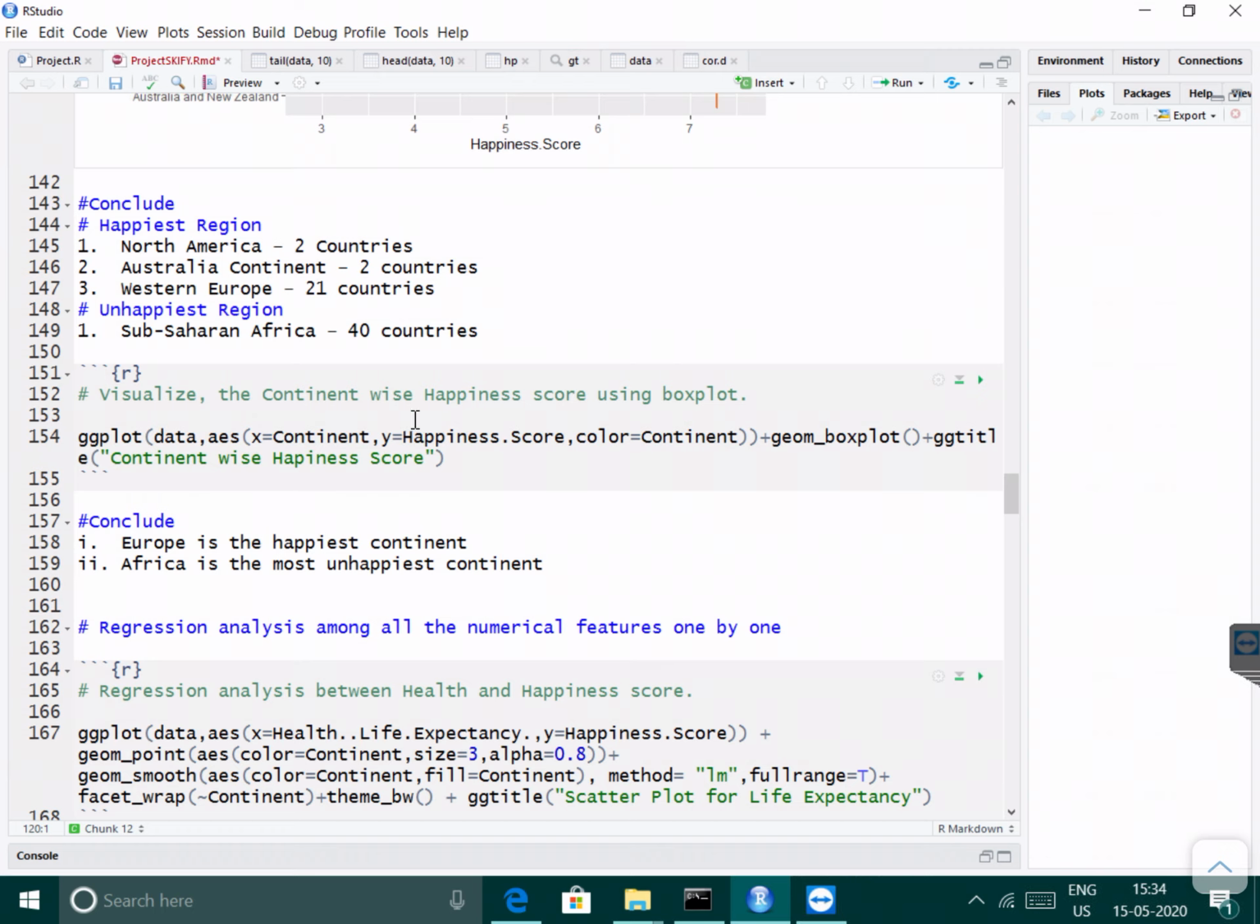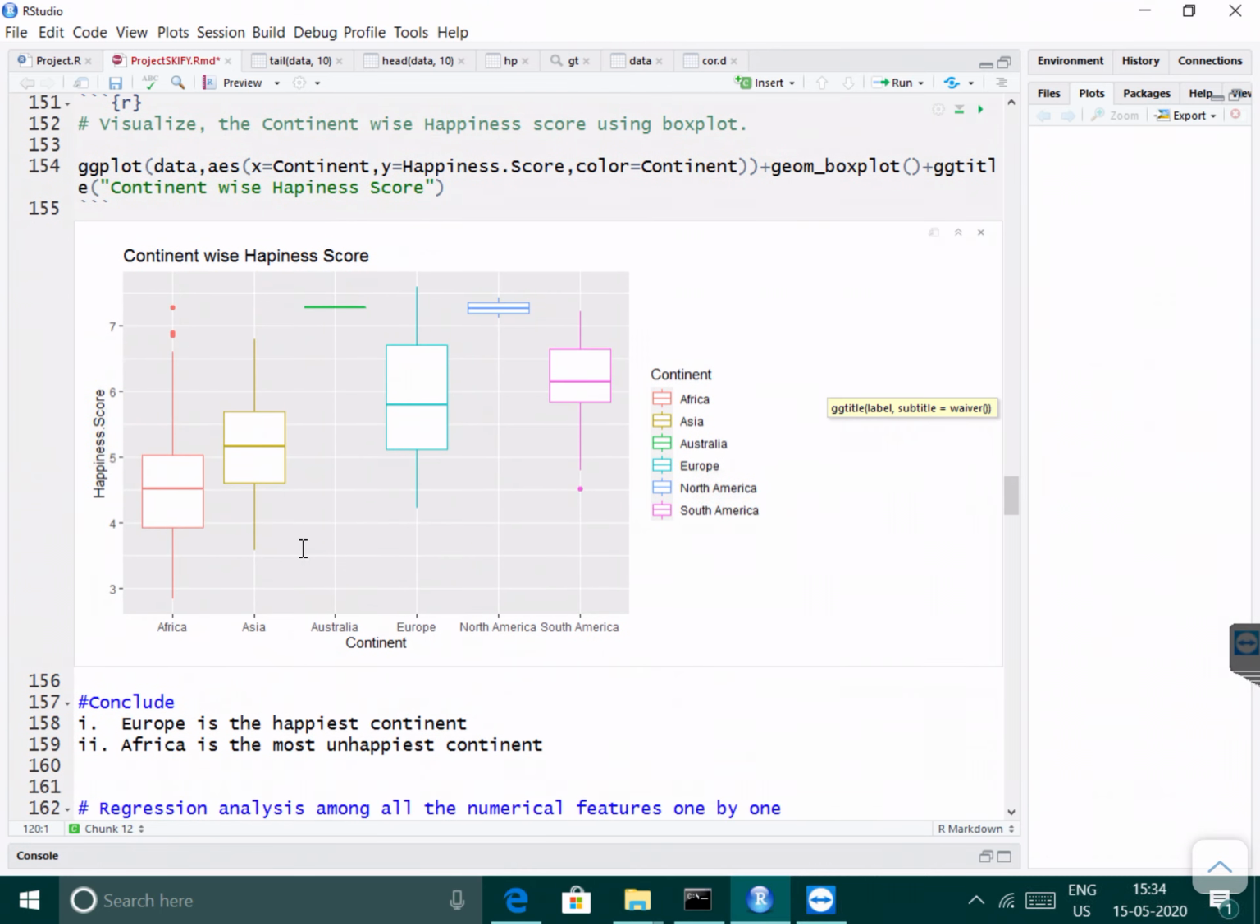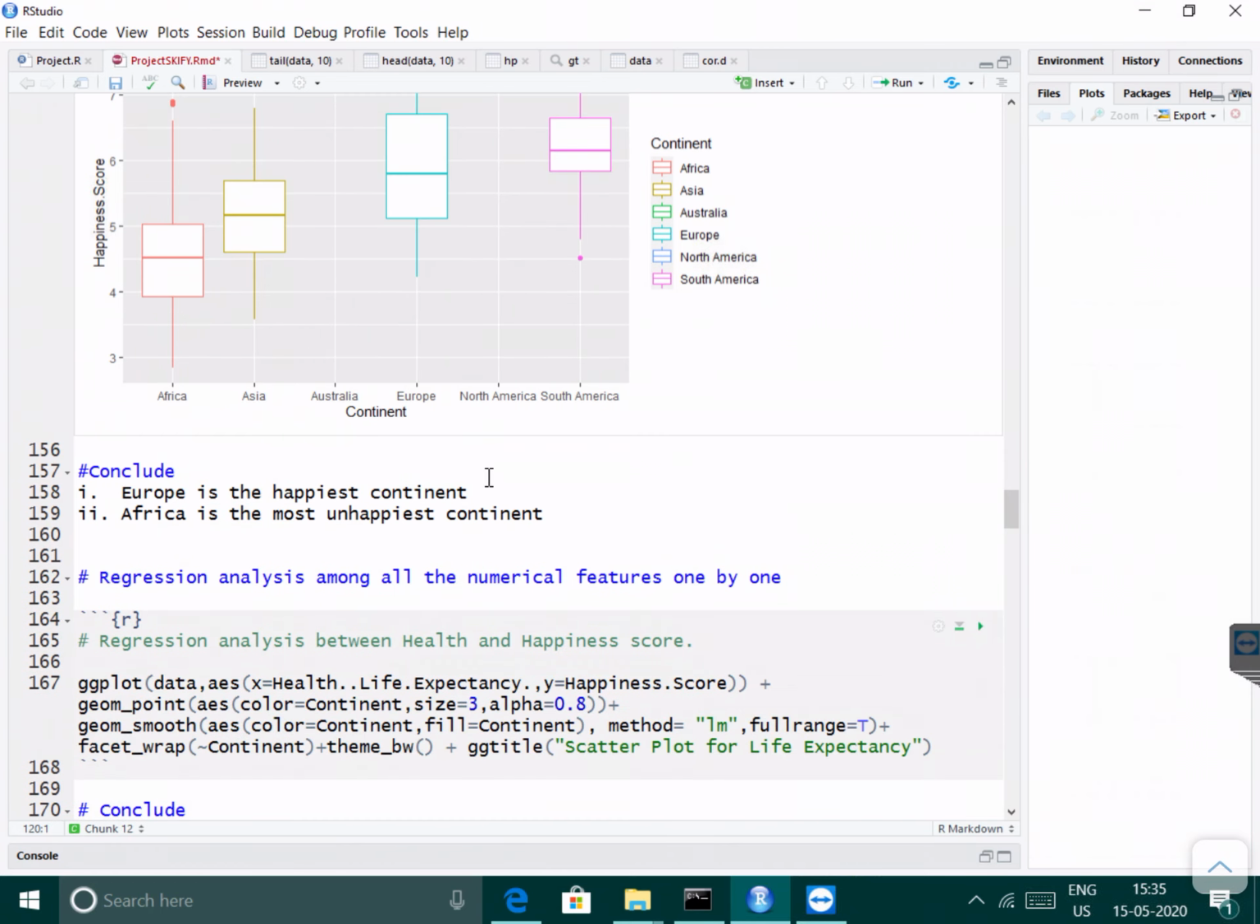Similarly, visualize the continent-wise happiness score using the box plot. From this plot, Europe is the happiest continent. Australia and North America are also among the happiest, but these continents contain only 2 countries each. So obviously Europe is the happiest continent all over the world.